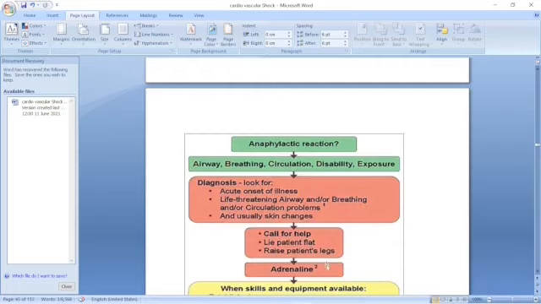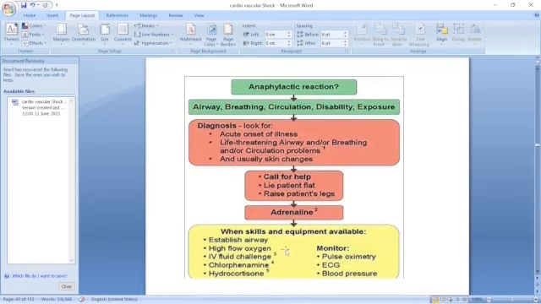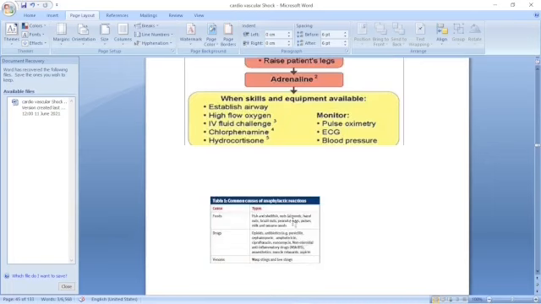Keep the patient flat and raise the patient's legs to support the blood pressure. If you have adrenaline, inject adrenaline, sometimes directly into the chamber of the heart. Otherwise, give adrenaline directly into the vein if a vein is available. That is very important. Equipment should be available. Establish the airway, give high flow oxygen, IV fluids, chlorpheniramine, which is an antihistaminic, and hydrocortisone, the fast acting steroid. Adrenaline first, then fast acting steroids. Monitor pulse oximetry, ECG, and blood pressure.